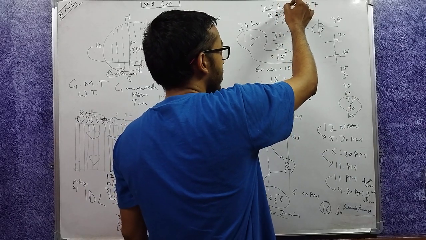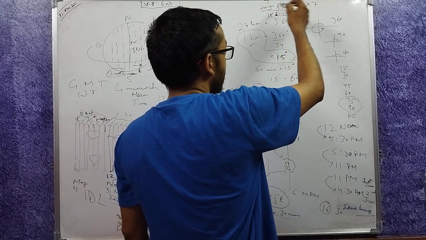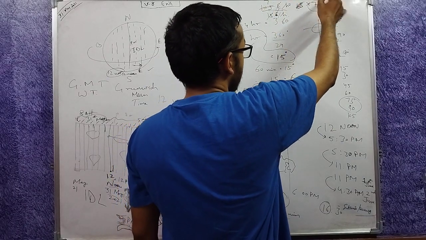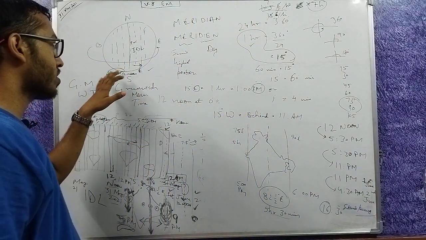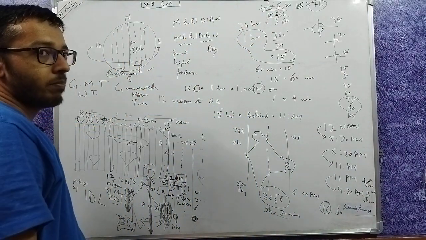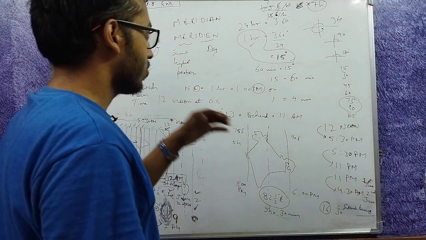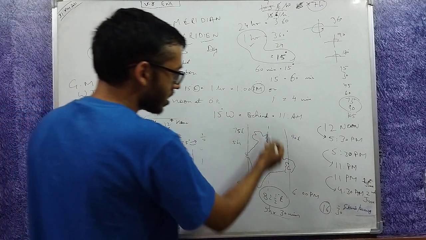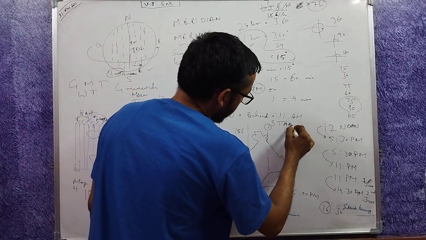So 105 divided by 15 is 7 hours. It is east, so it must be added. So if it is 12 noon here, it must be 7 PM there. Okay, that's how you can calculate. The meridian followed by a country becomes its standard meridian.